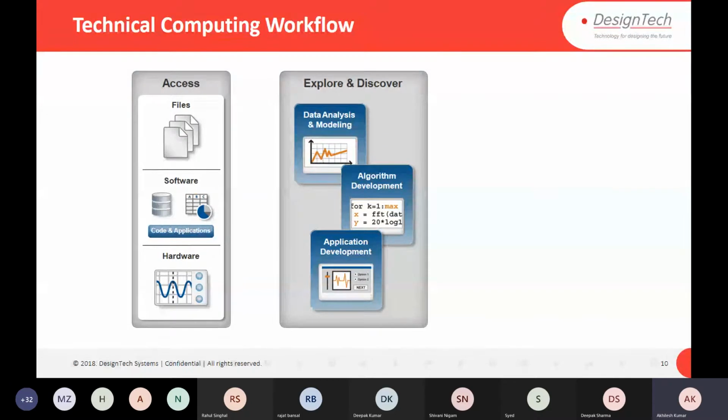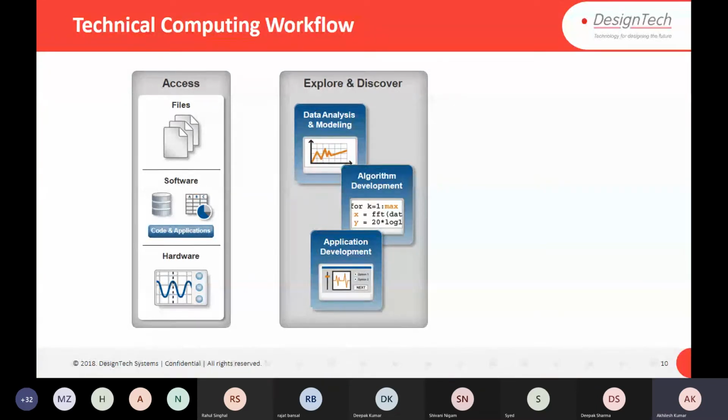Once your data is representable, we write an algorithm for it. It depends on you what kind of algorithm you are going to design for your data: simple statistics or fitting, or machine learning, deep learning. It depends on what you are going to do with the data. Write the algorithm. Further, you can deploy your algorithm. You can create an application for that. So we have App Designer. We can design an app for that.